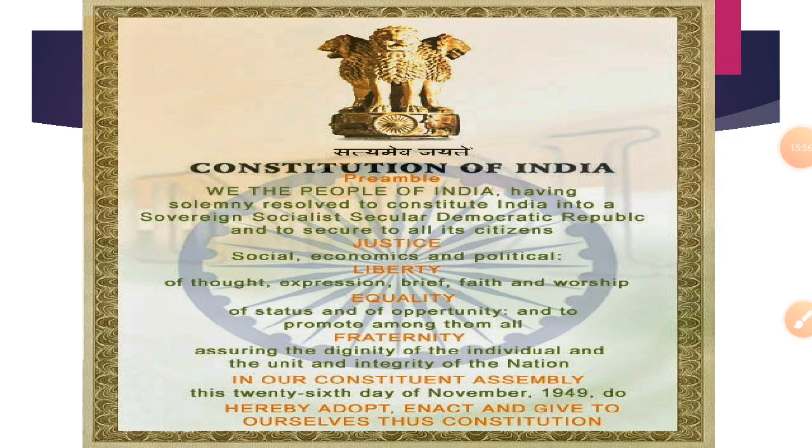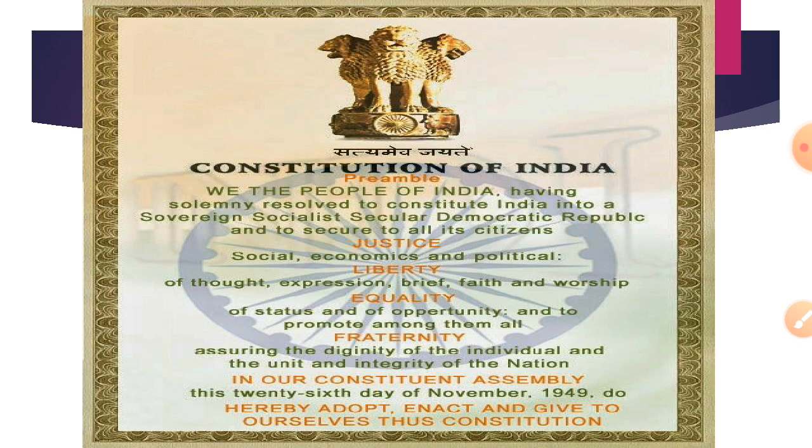This clearly implies that the Constitution derives its authority from the people of India. So already we know our country is a democratic country. You all know what democracy is. It is for the people, by the people and of the people. So our preamble also implies its authority. The Constitution derives its authority from the people of India. Thus we can say that the people of India are the source of our Constitution.